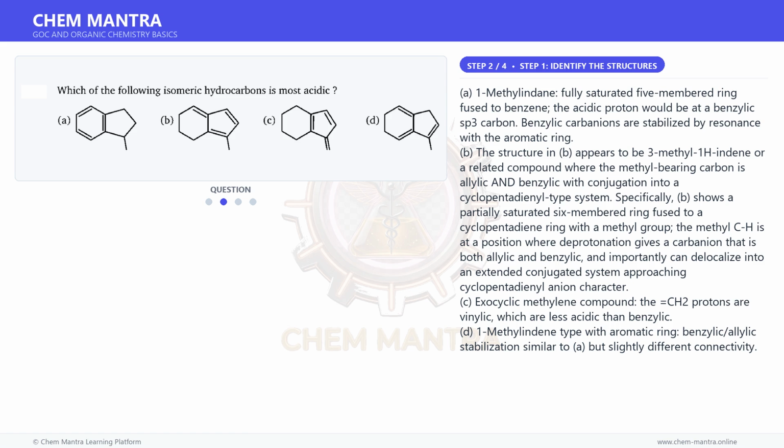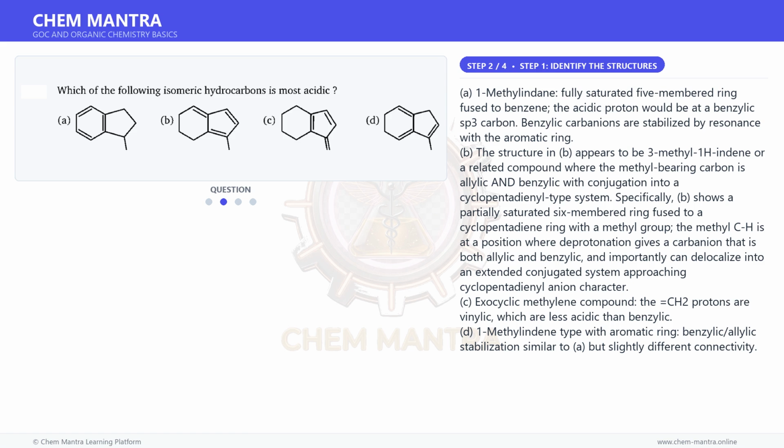B. The structure in B appears to be 3-methyl-1H-indene or a related compound, where the methyl-bearing carbon is allylic and benzylic, with conjugation into a cyclopentadienyl-type system. Specifically, B shows a partially saturated 6-membered ring fused to a cyclopentadiene ring with a methyl group. The methyl C-H is at a position where deprotonation gives a carbanion that is both allylic and benzylic, and importantly can delocalize into an extended conjugated system approaching cyclopentadienyl anion character.